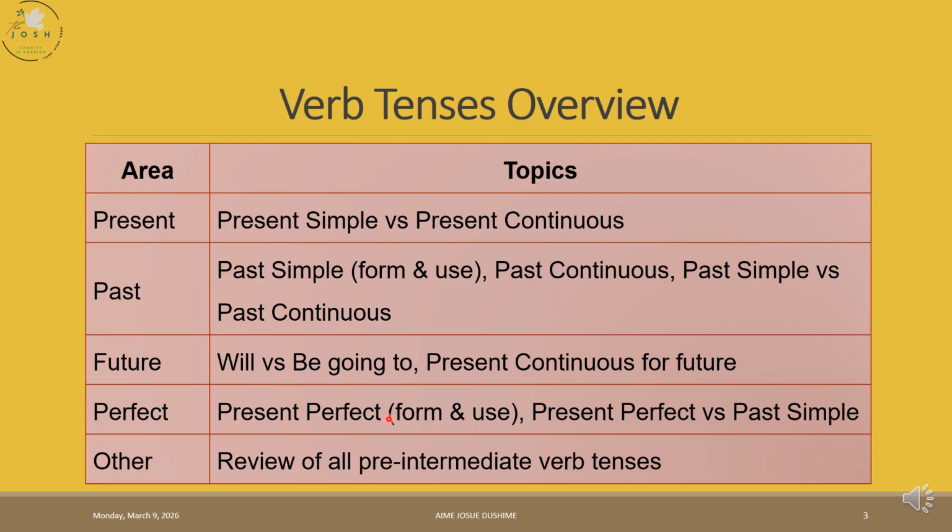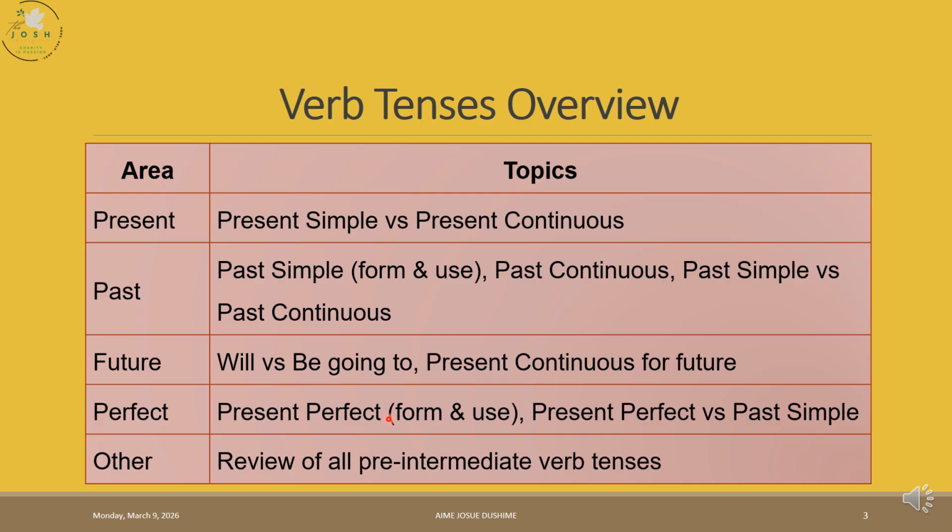So we like to use the present perfect to talk about unfinished time, or simply to make it way easier, it is used for an action that happened in the past but without a specific time of the action. I hope you understand that. Let me give you an example. When I say I have eaten, do you know when I ate? No. We use it for experience, we use it for unfinished time, and we use it for results now, when we have results at this time.